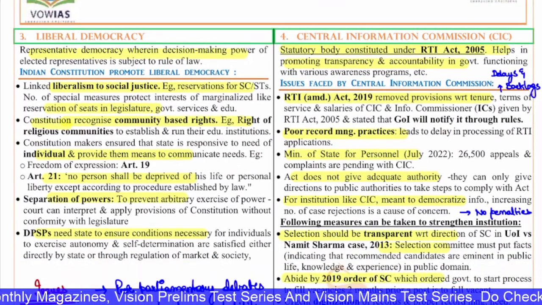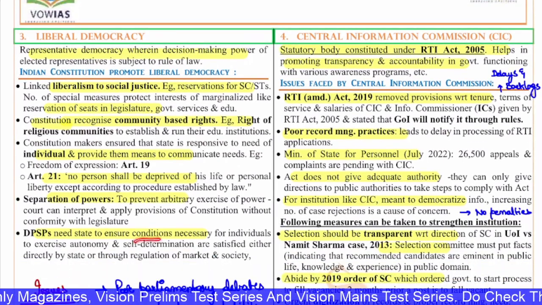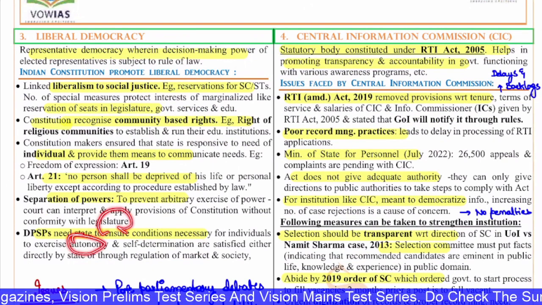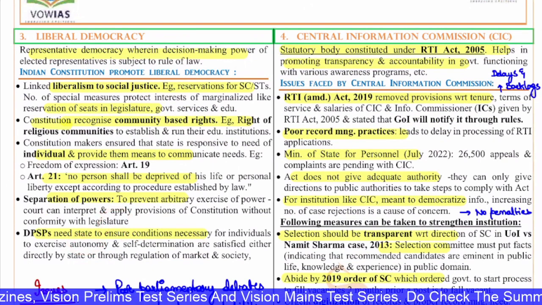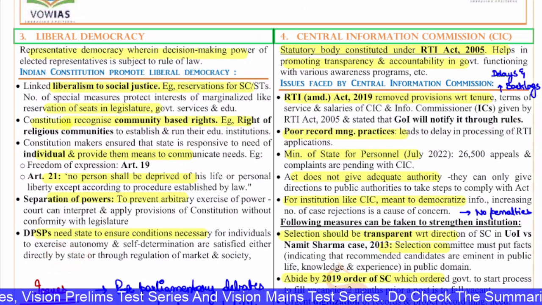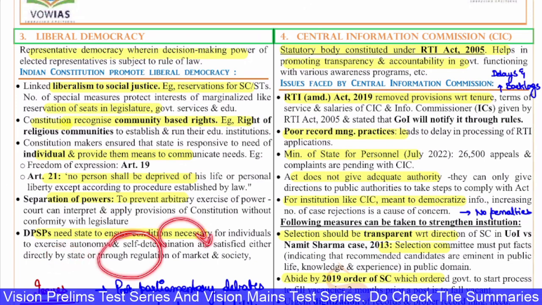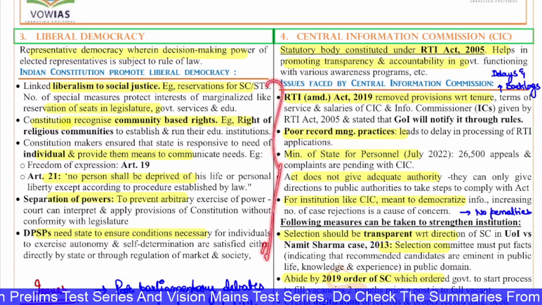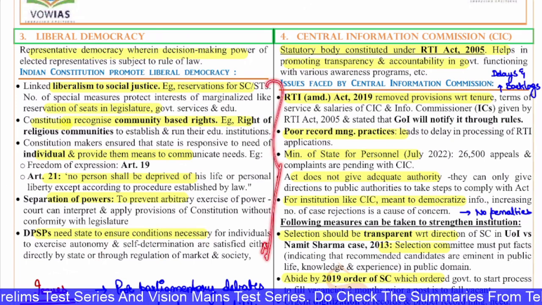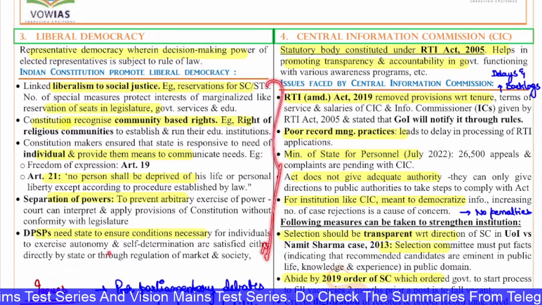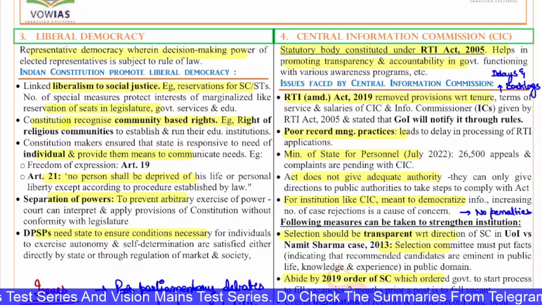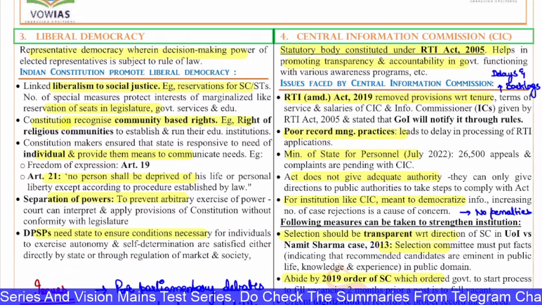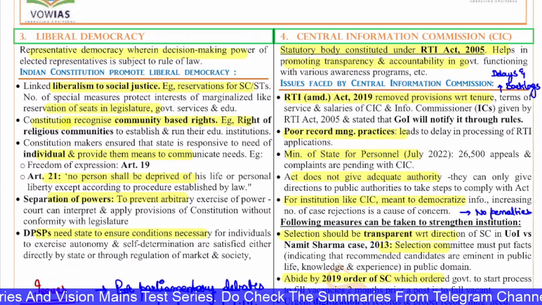And then the DPSP require the state to ensure conditions necessary for individuals to exercise autonomy and self-determination, and these are satisfied either directly by the state or through regulation of market and society. So through various ways, in fact, the constitution is promoting liberal democracy. Through DPSP, it is guiding the state to ensure socio-economic democracy. Through the fundamental rights, the constitution is guiding to promote political democracy.